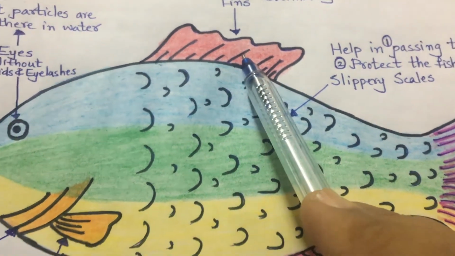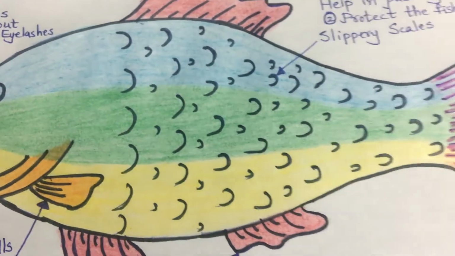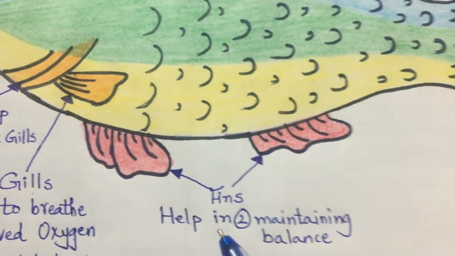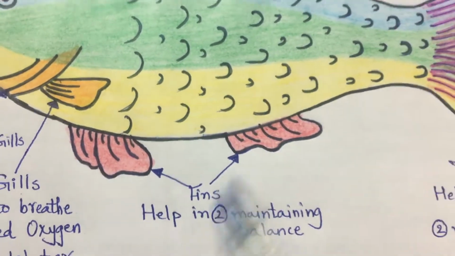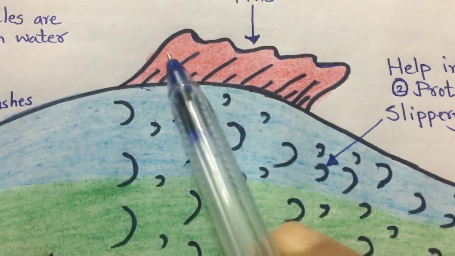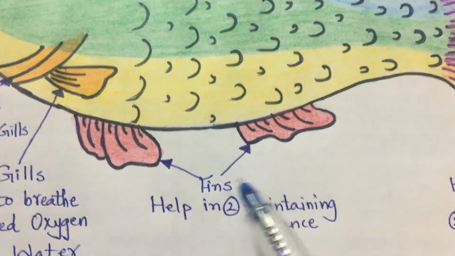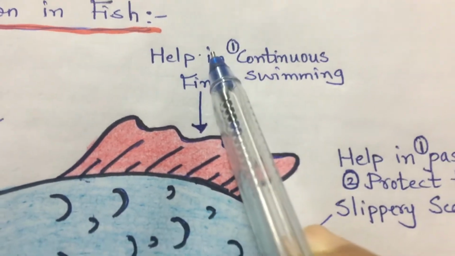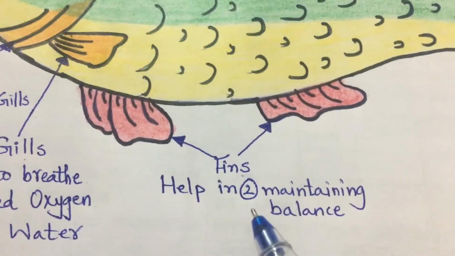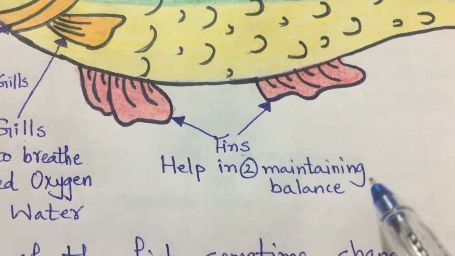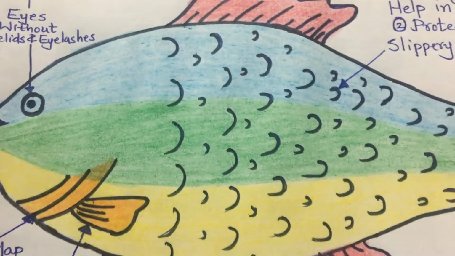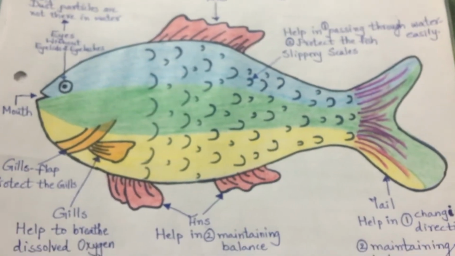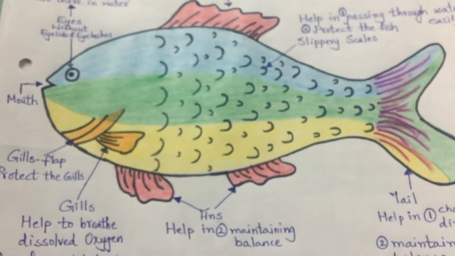If you study in the higher classes about biology and that too zoology, you will learn in more depth that there are pectoral fins, right, operculum, different types of things. But here at present we will learn only about the fins. So what do fins do? Fins help in continuous swimming. That is the first function, and second, fins help in maintaining the balance, right? So this is about the different body features of the fish which help it to survive in the water.